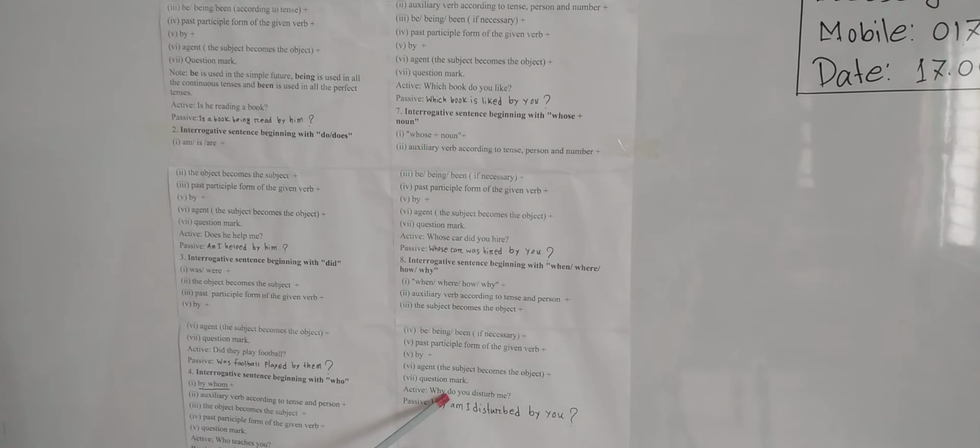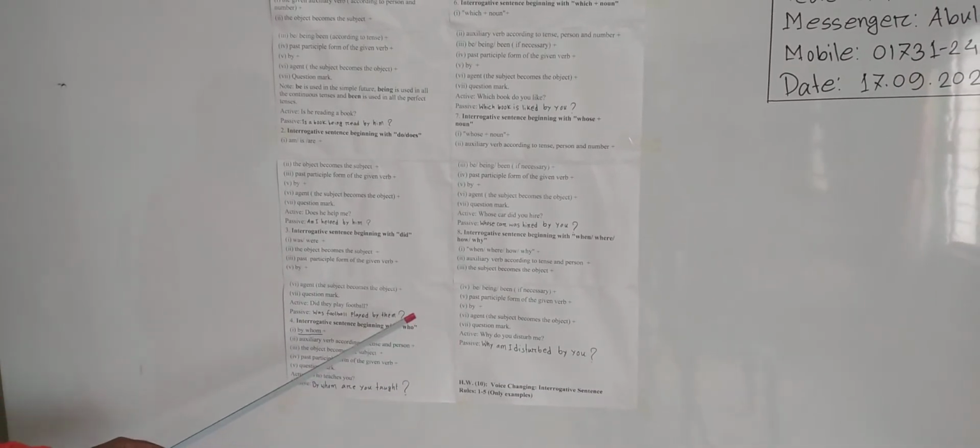So look, why do you disturb me? In the passive sentence I have written, why am I disturbed by you? Dear students, up to rule 8 we have read.